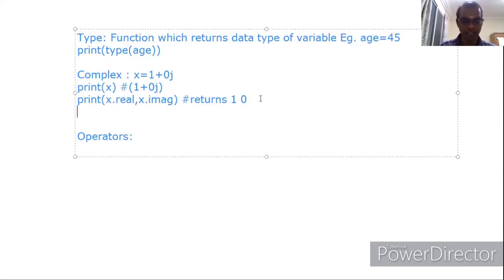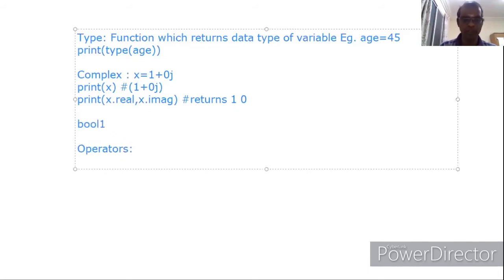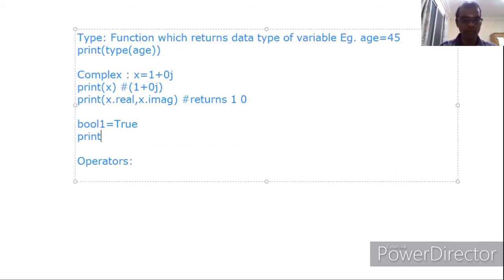See here, you can declare a variable bool1. Here we have to assign True. So if you put print of bool1, it returns True. T should be a capital letter, rue should be small letters.